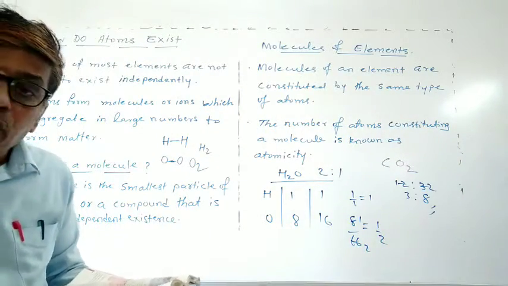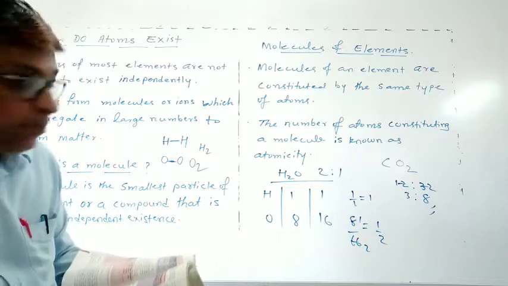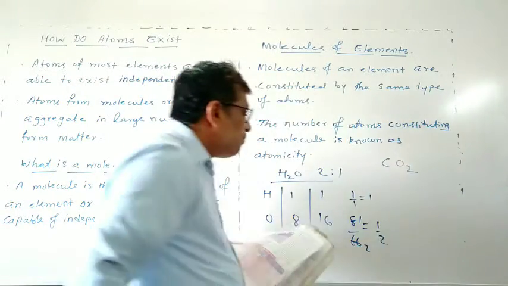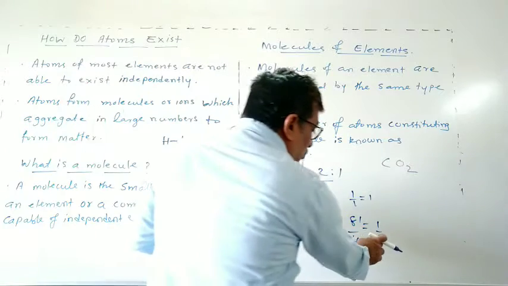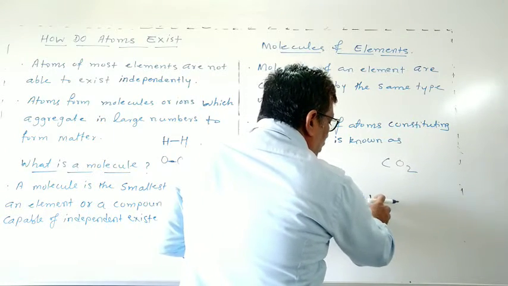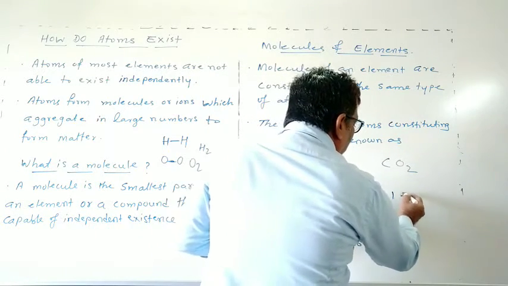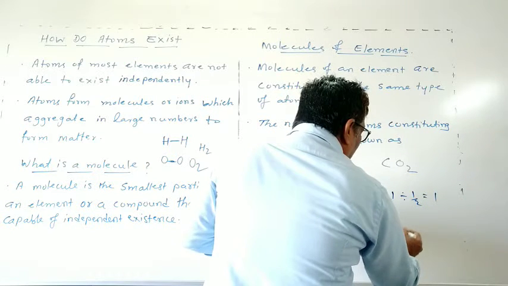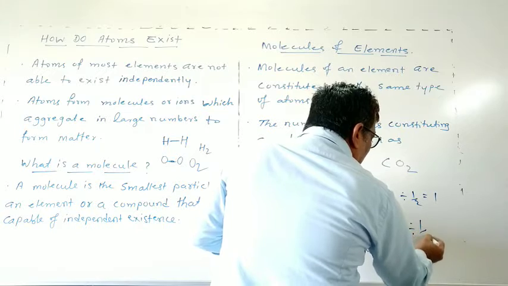Now you have to find the simplest ratio. The smallest one is 1 by 2, so you divide by it. 1 divided by 1 by 2 gives 2, and 1 by 2 divided by 1 by 2 gives 1.